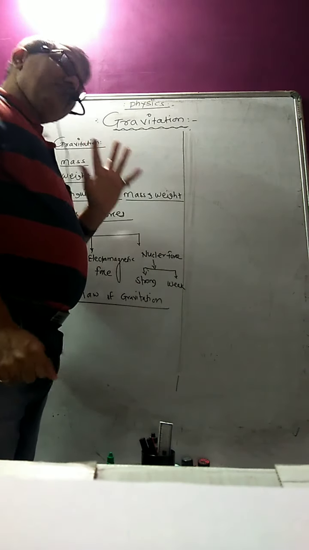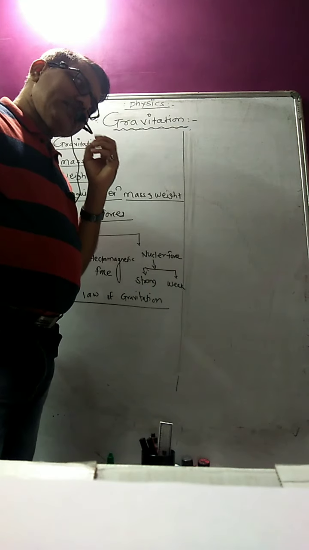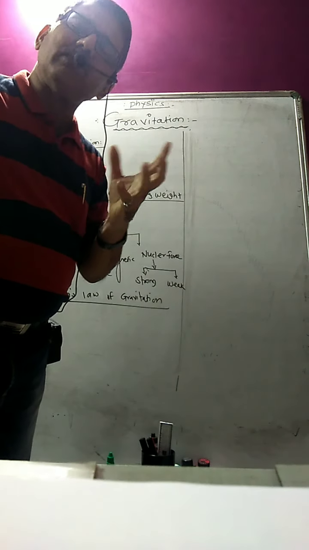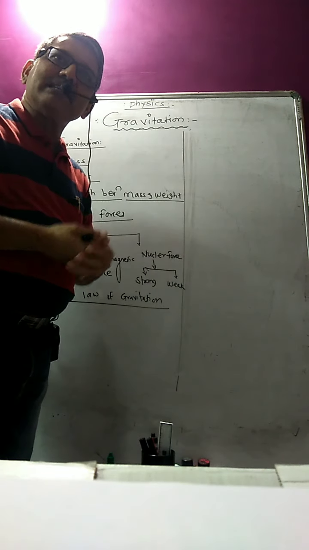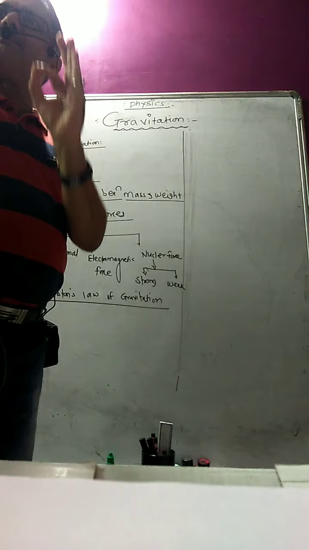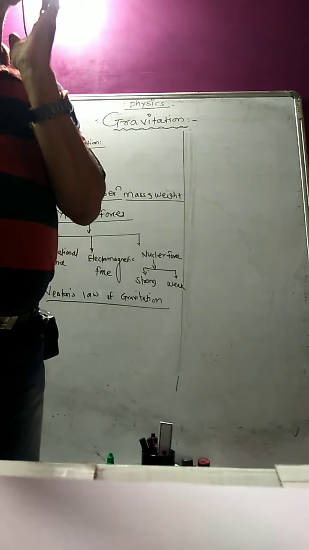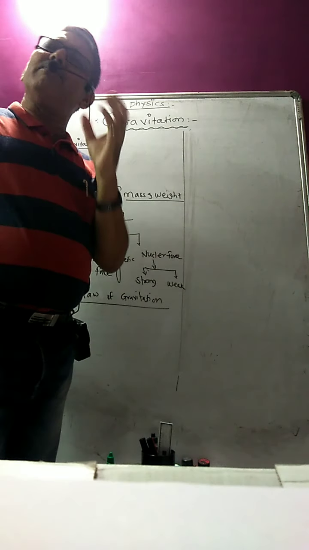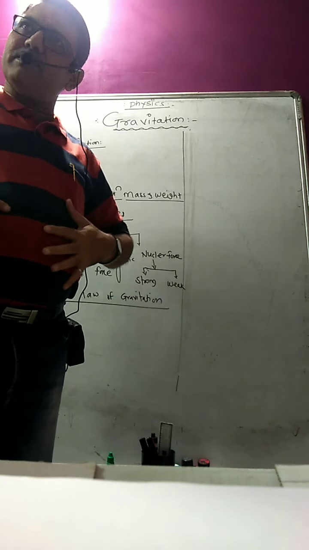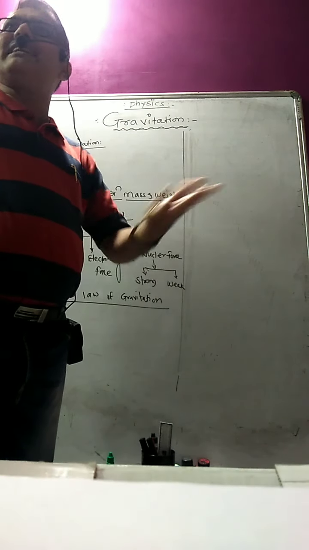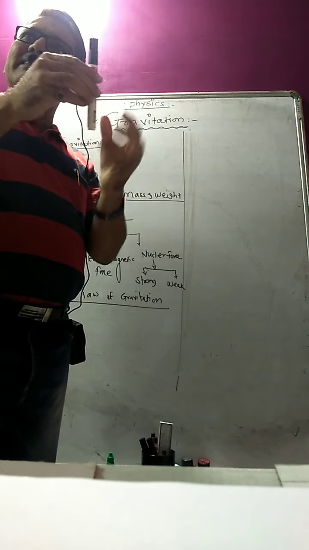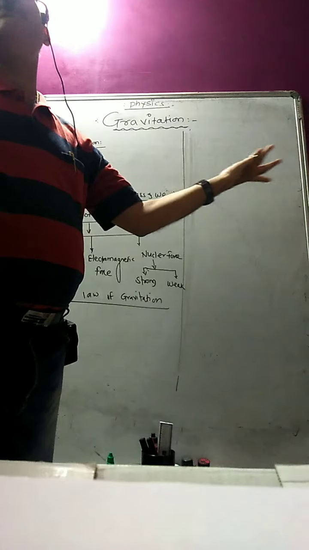But now the question arises: sir, this gravitation is particularly related with masses, so what exactly is mass? Mass हम किसको बोलते हैं? Mass means the quantity of matter possessed by the body. Suppose I am standing in front of you. Whatever quantity of matter I possess is called my mass. Or for this body, the quantity of matter possessed by it is called the mass.